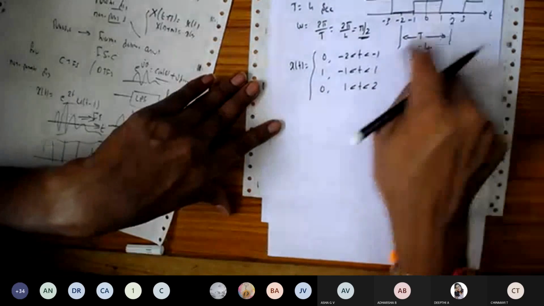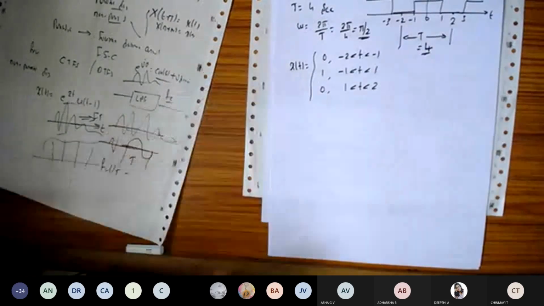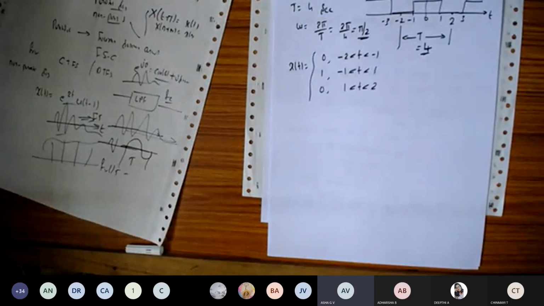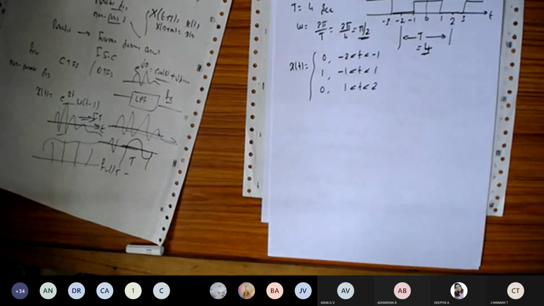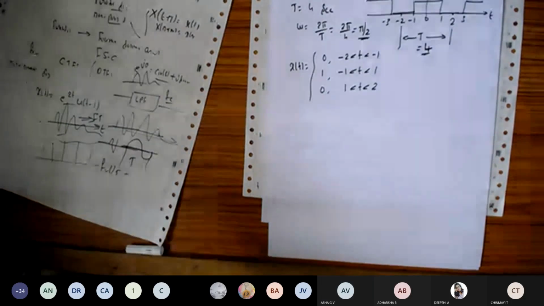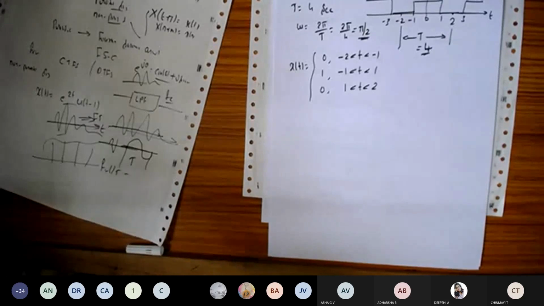Any doubts in defining the signal? No doubts? So we need to find out one fundamental period, and for that one fundamental period, we need to find out the periodicity.